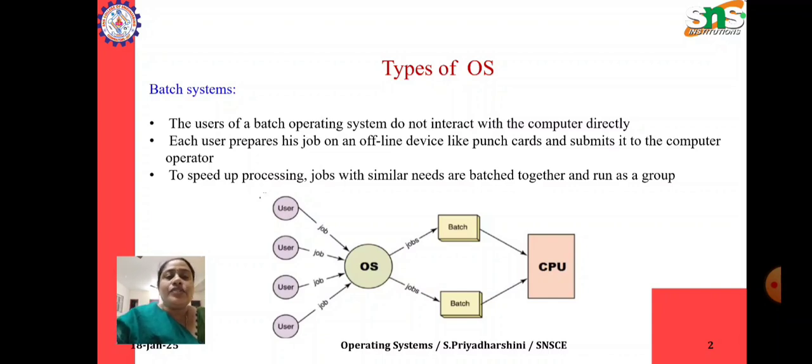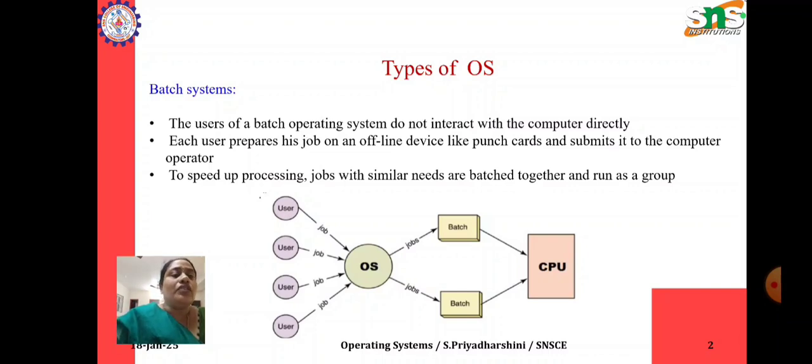For example, if user 1 is having 8 jobs, he will write all those codes of all the jobs in one punch card, and then he submits it to the operator, the computer operator. The computer operator only allocates the jobs based upon the batches. He will give it to the CPU to process the job. So I hope you all understand.